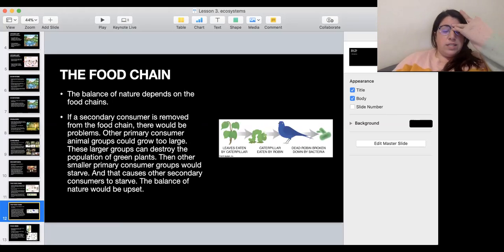An example is that if a secondary consumer is removed from the food chain, imagine that we have wolves, okay? And wolves are eating rabbits and rabbits are eating plants. Just an example. What happens if we kill all of the wolves or take them away? Then nobody's eating the rabbits and we're going to have a lot of rabbits.